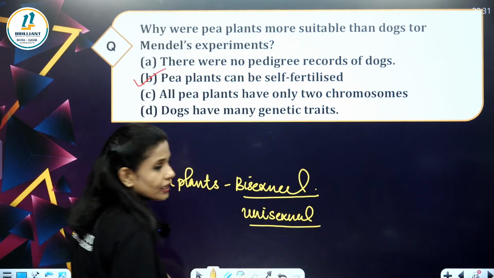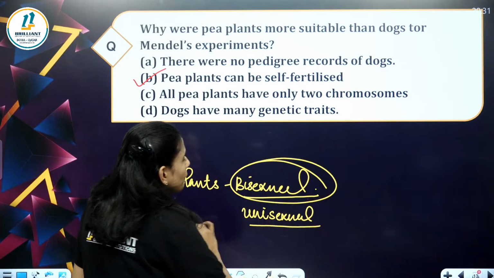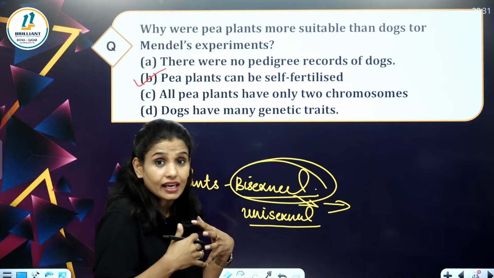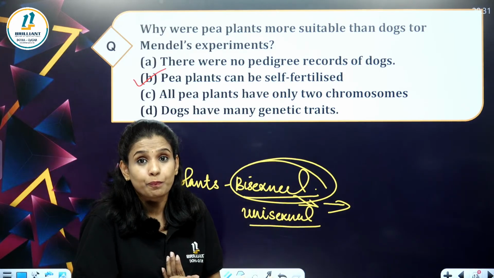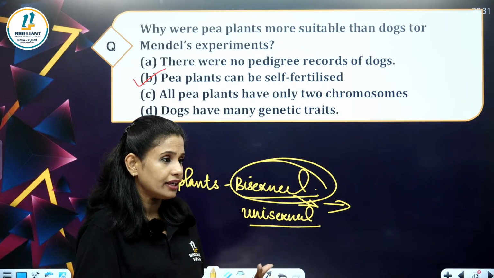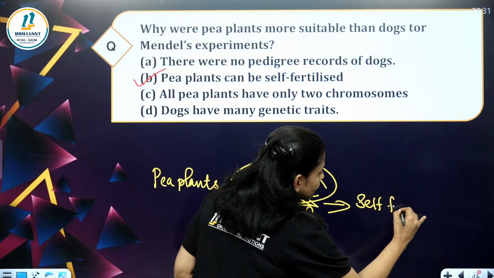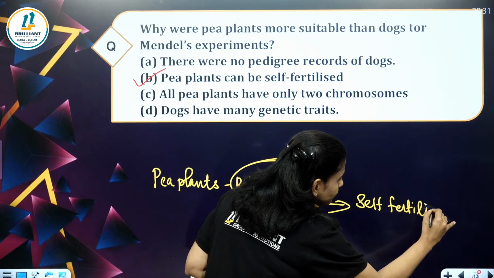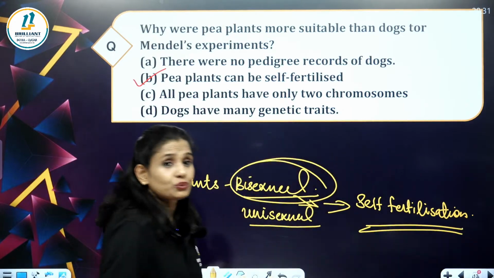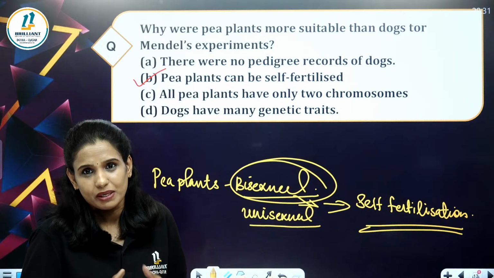Unisexual organisms cannot be self-fertilized, but pea plants can do self-fertilization. That is why Mendel had selected pea plants for his experiments.